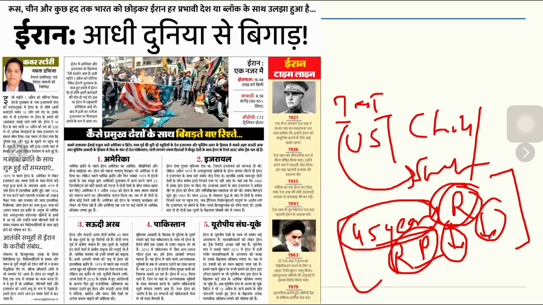Before 1979, Saudi Arabia considered itself the leader of the Muslim world. But after 1979, what happened? The Islamic revolution happened in Iran and the theocracy came. Because the Islamic Republic came, this position of Saudi Arabia, which used to feel itself the supreme leader of Muslims across the globe, became threatened. So that's why Iran and Saudi Arabia have strained relations.